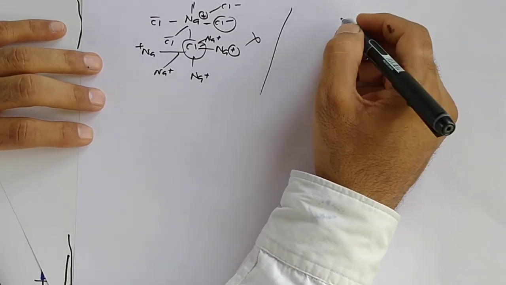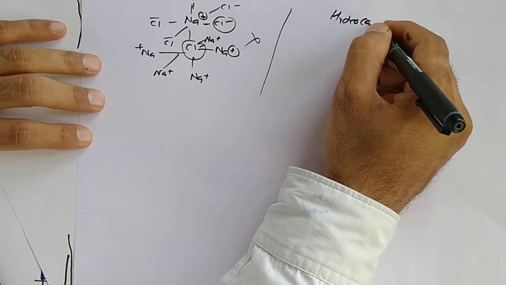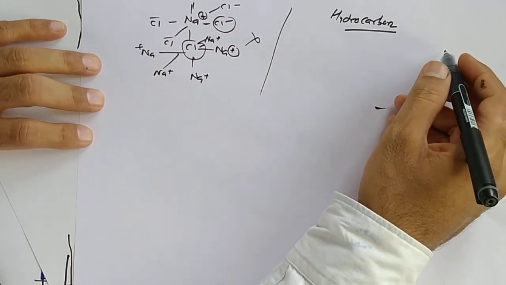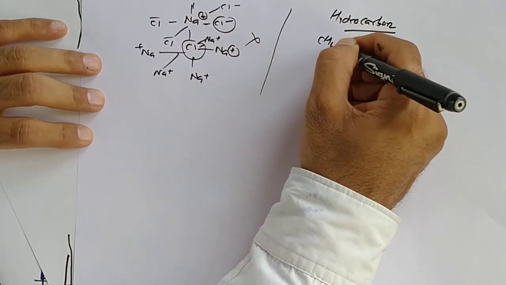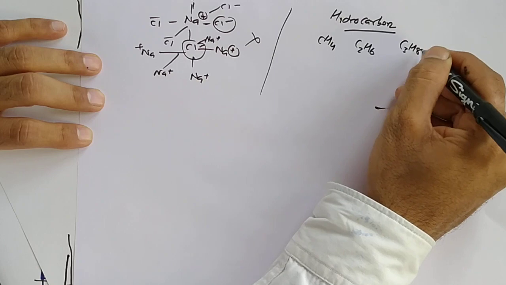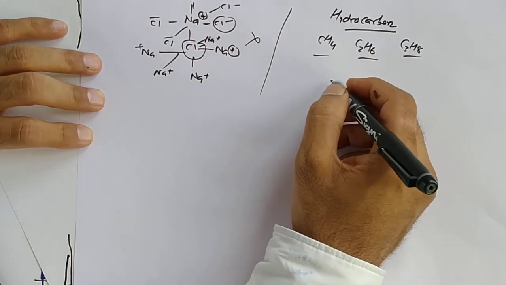whereas covalent compounds like hydrocarbons, where the bond is covalent, but methane, ethane and propane never give isomerism.